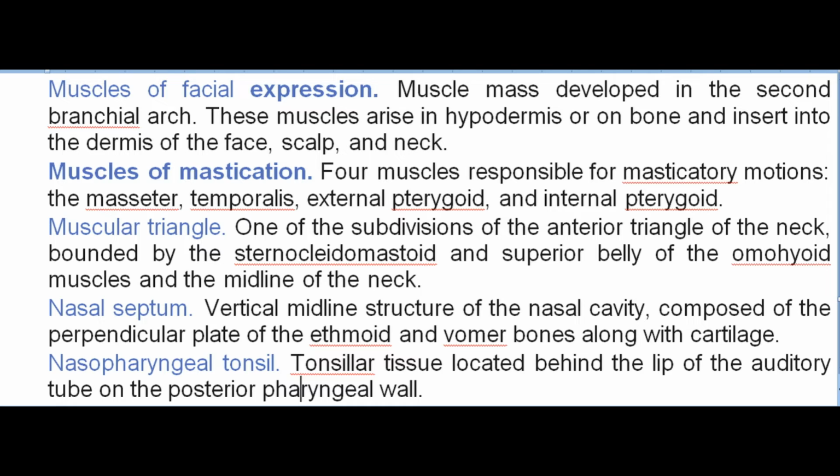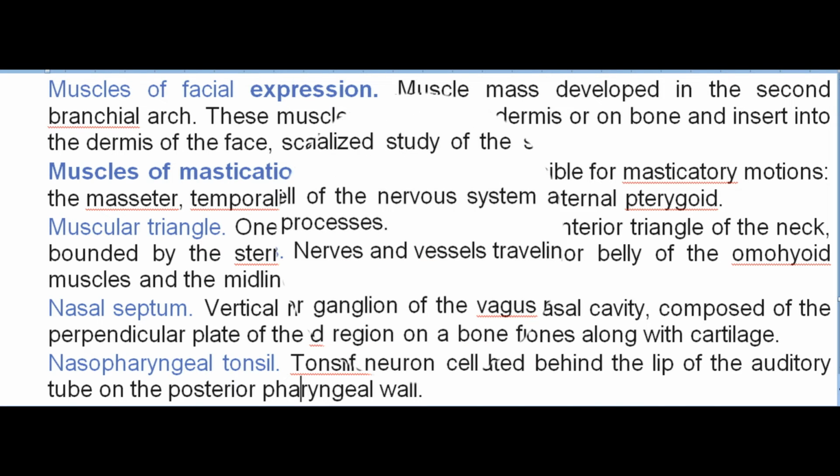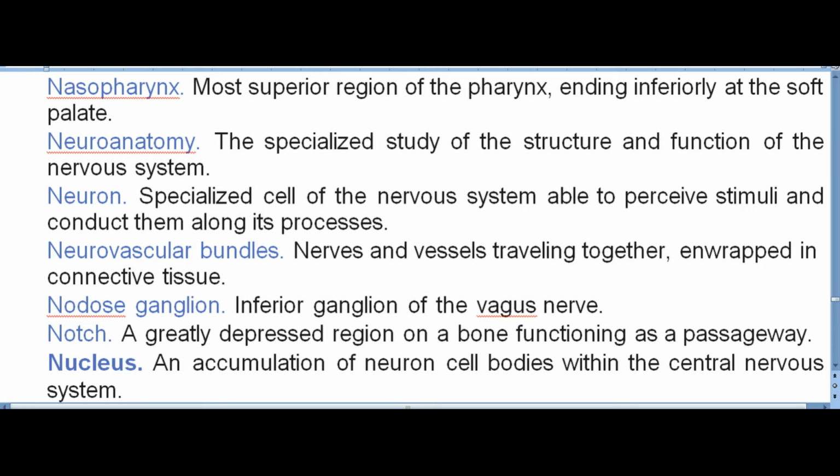Nasal septum. Vertical midline structure of the nasal cavity, composed of the perpendicular plate of the ethmoid and vomer bones along with cartilage. Nasopharyngeal tonsil. Tonsillar tissue located behind the lip of the auditory tube on the posterior pharyngeal wall. Nasopharynx. Most superior region of the pharynx, ending inferiorly at the soft palate.